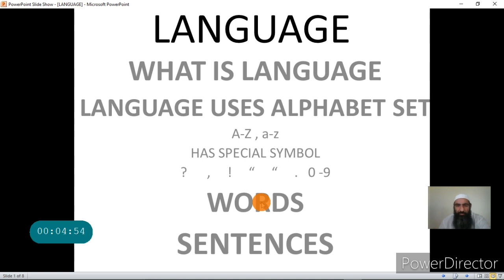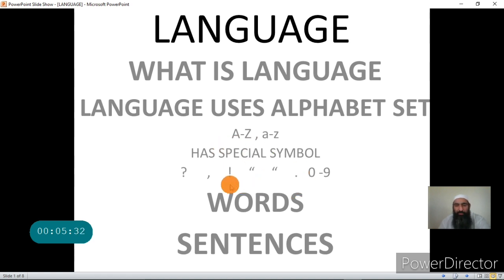For example, the word loin is formed by alphabets L, O, I and N. Or the word special, it is formed by alphabets S, P, E, C, I, A and L. So these alphabets have been selected from the alphabet set and they convey the meaning once they form a word.